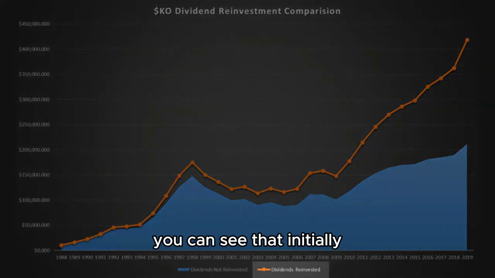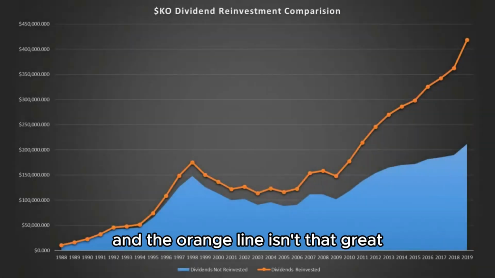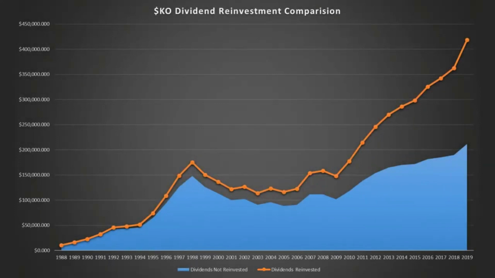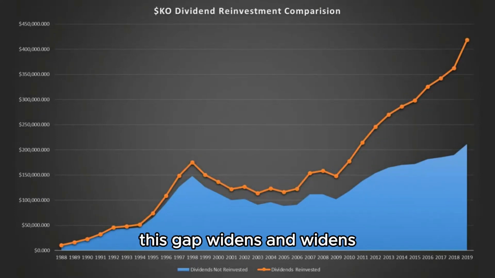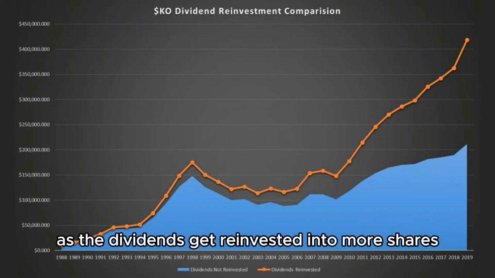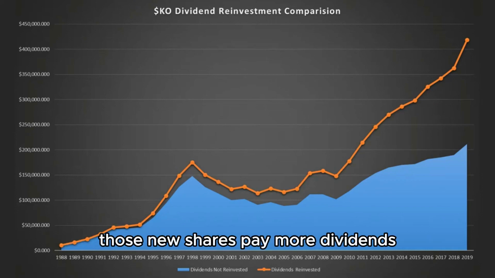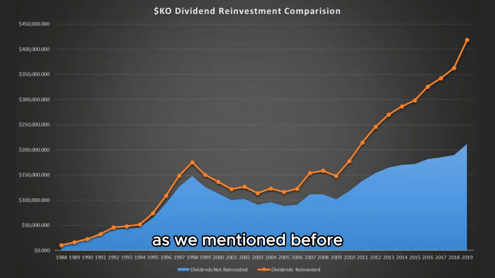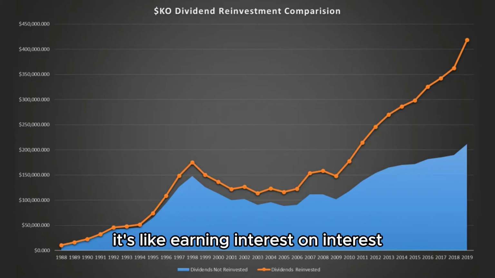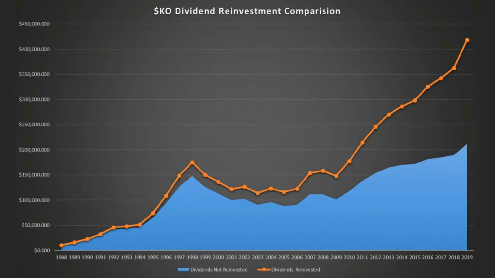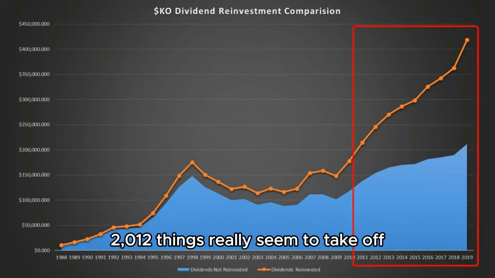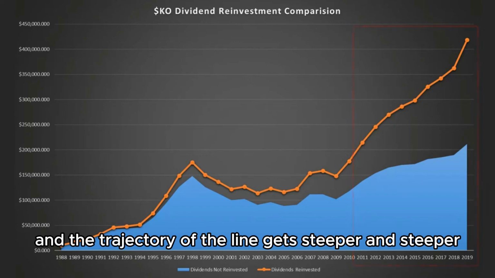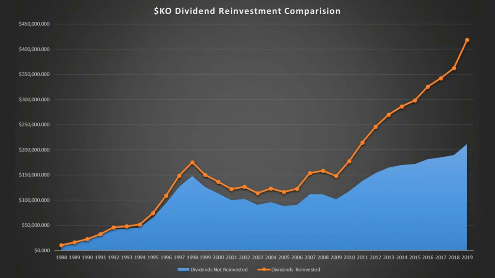You can see that initially, the gap between the blue area and the orange line isn't that great. But then over time, this gap widens and widens as the dividends get reinvested into more shares. Those new shares pay more dividends, and this speeds up the compounding process, as we mentioned before. It's like earning interest on interest. As we get to around 2011, 2012, things really seem to take off, and the trajectory of the line gets steeper and steeper. This symbolizes the snowball effect I talked about earlier.